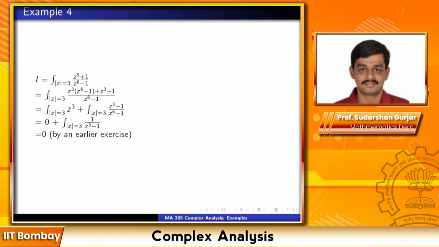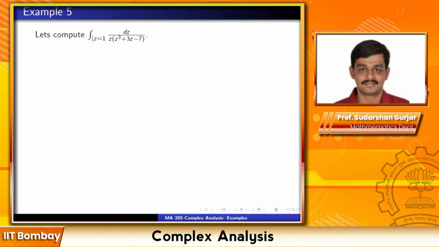The first one is 0 by Cauchy's theorem, plus the integral of 1 upon (z cube minus 1) on mod z equal to 3. And we have seen that this is equal to 0 by an earlier exercise. The integral of 1 upon (z cube minus 1) is 0 on a circle of large radius. Maybe there the radius was 6, but for radius 3 the same computation works. So this is equal to 0.